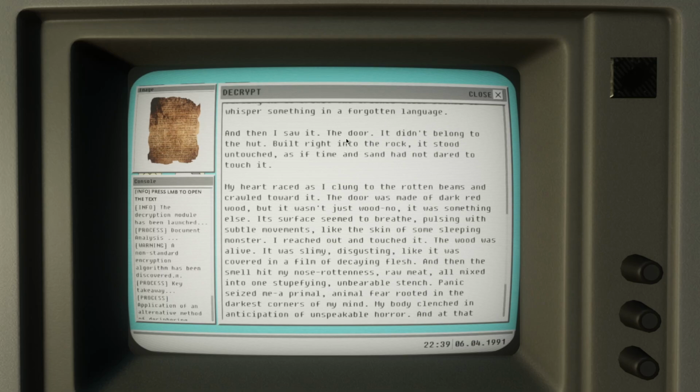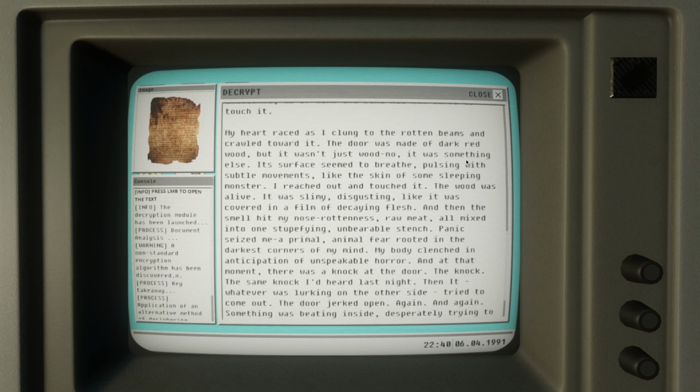And then I saw it. The door. It didn't belong to the hut. Built right into the rock. It stood untouched, as if time and sand had not dared to touch it. My heart raced as I clung to the rotten beams and crawled toward it. The door was made of dark red wood, but it wasn't just wood. No, it was something else. Its surface seemed to breathe, pulsing with subtle movements like the skin of some sleeping monster.